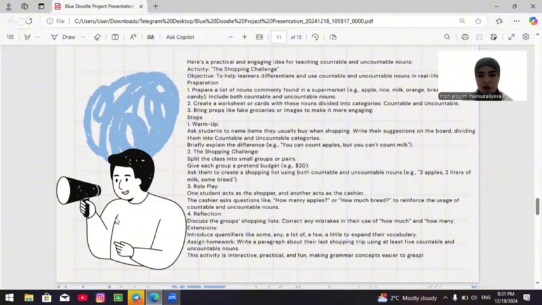Extensions: introduce quantifiers like some, any, a lot of, a few, a little to expand their vocabulary. Assign homework: write a paragraph about their last shopping trip using at least a few countable and uncountable nouns. This activity is interactive, practical, and fun, making grammar concepts easier to grasp.